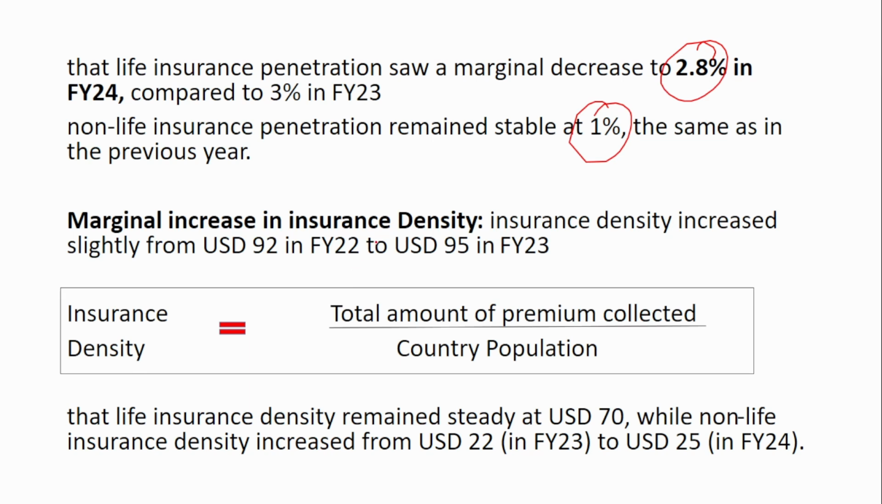And there is a marginal increase in the insurance density. Insurance density is nothing but the total amount of premium collected divided by the country's population. This is what insurance density is. It has increased slightly from $92 in financial year 22 to $95 in financial year 23. The life insurance density remained steady at $70, while the non-life insurance density increased from $22 to $25 in financial year 24.